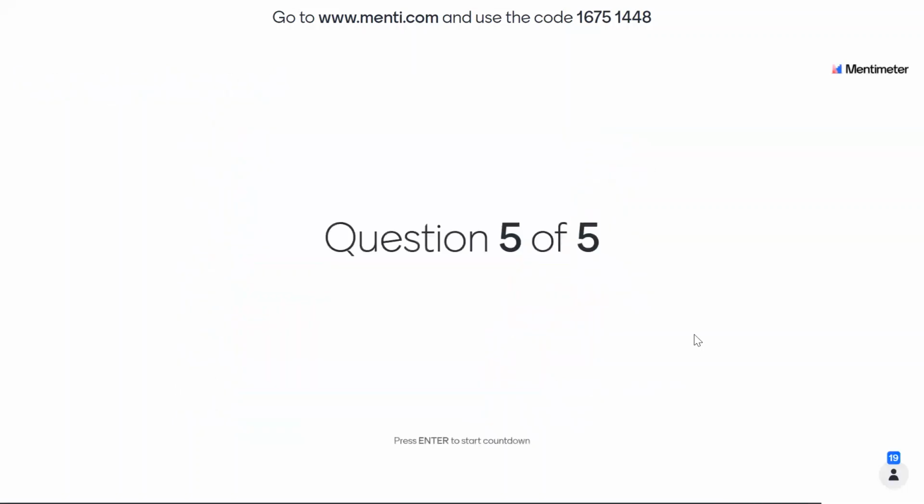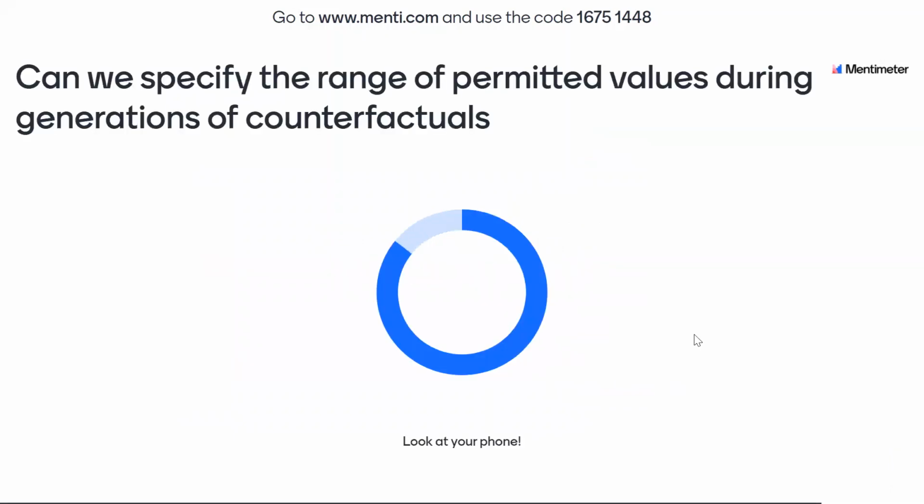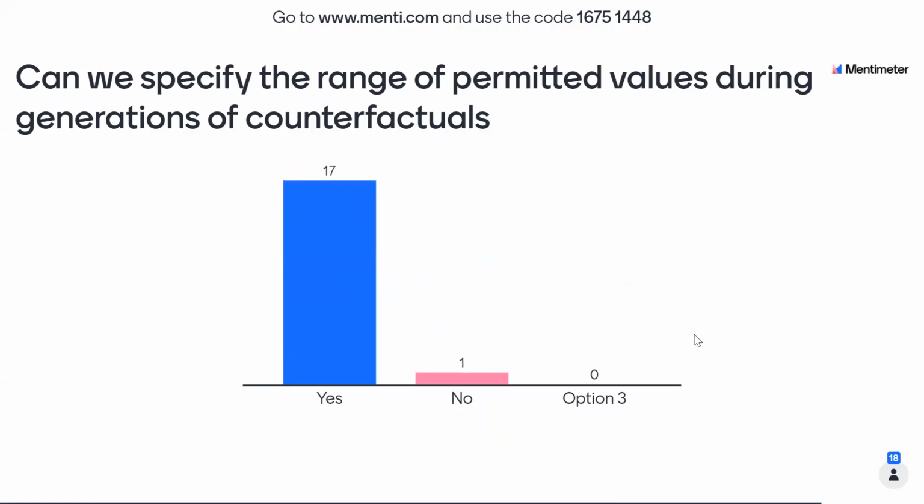So last question. Yes, we can specify the range of permitted values as we have just mentioned.